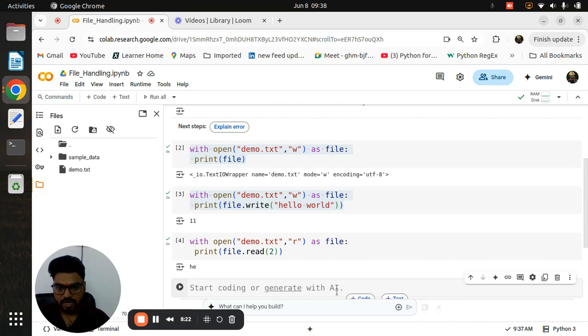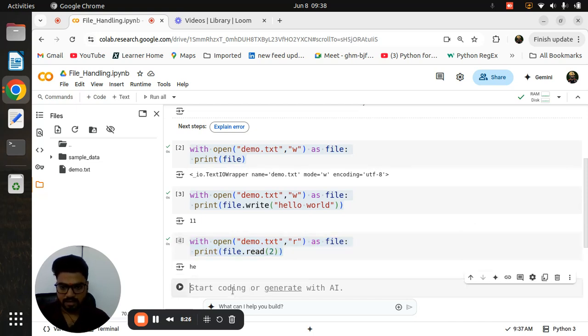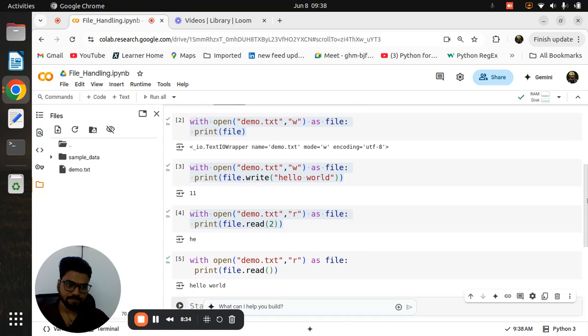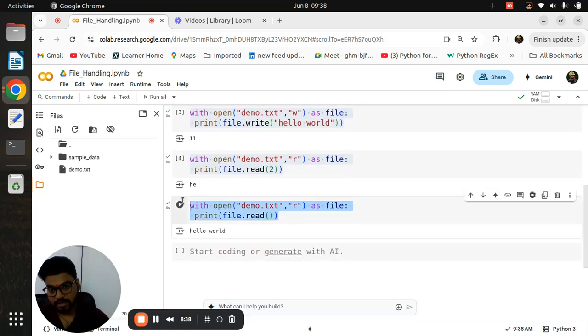Okay, now again, you can see I am running that file. I don't want to mention anything, I am just making the read. So it will read the entire file.